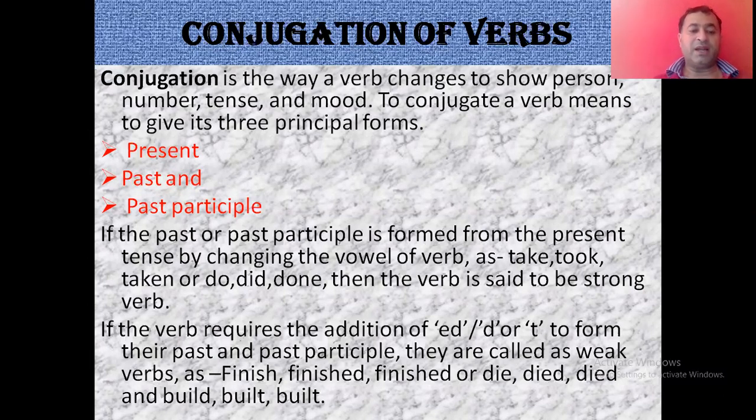And if the verb requires the addition of ed, d, or t to form its past and past participle, then they are the weak verbs. Like finish, finished, finished. So here we have added ed. Die, died, died. We have added d here. Build, built, built. So we have added t in past and past participle forms. So these are the weak verbs.